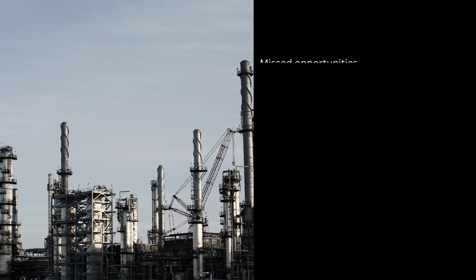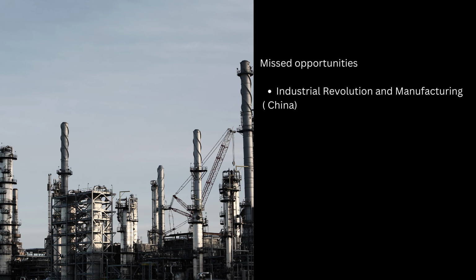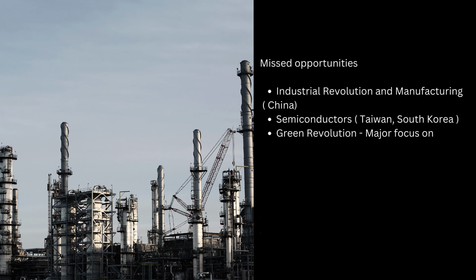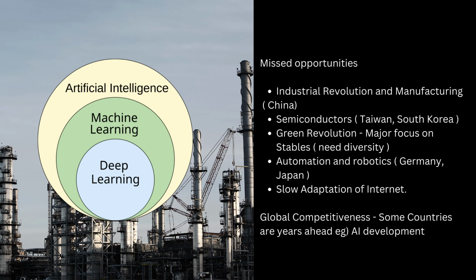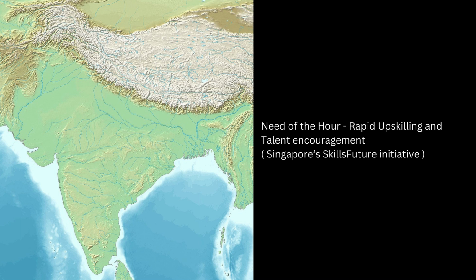India has also missed several key opportunities: industrial revolution and manufacturing, where China took the lead, semiconductor industry dominated by Taiwan and South Korea, diversification in agriculture beyond staple crops, automation and robotics, where Germany and Japan excel, no adaptation to internet technologies. In terms of global competitiveness, India lags behind in crucial areas like AI development. Moving forward, the need of the hour is rapid upskilling and talent encouragement. India could learn from initiatives like Singapore's SkillsFuture program to prepare its workforce for future challenges.